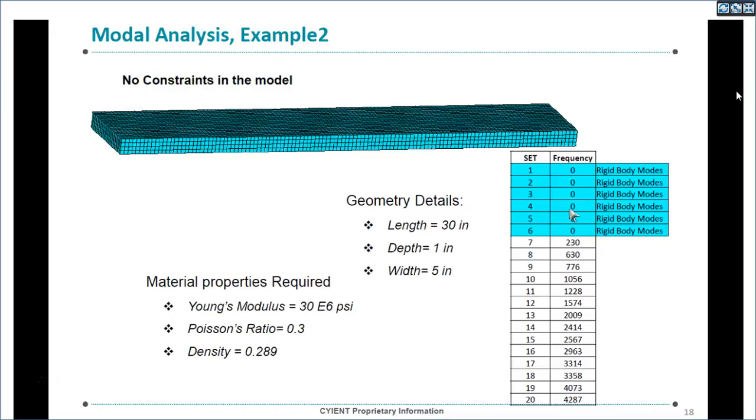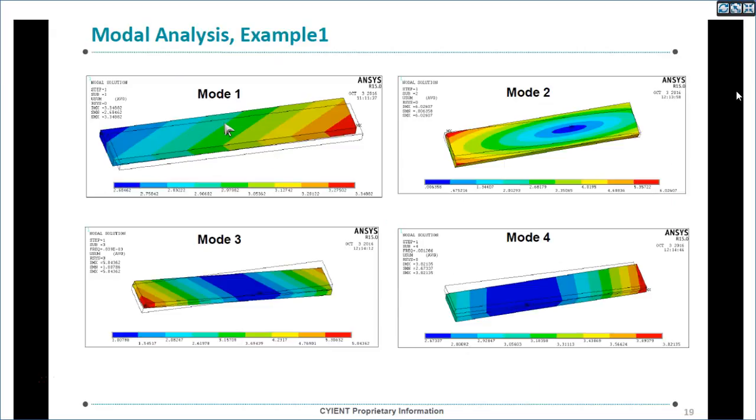That means zero frequency. Then some frequencies, 230, 630. So if you see here, it is a simple rigid body mode, the component is completely moving, and here also this is a rigid body mode, and the component is moving.